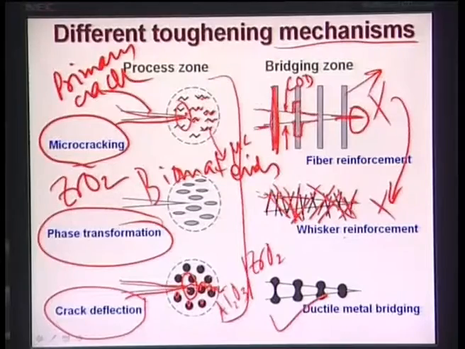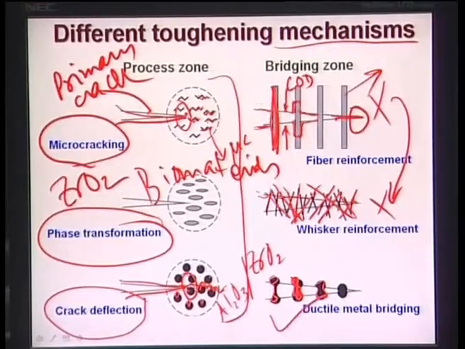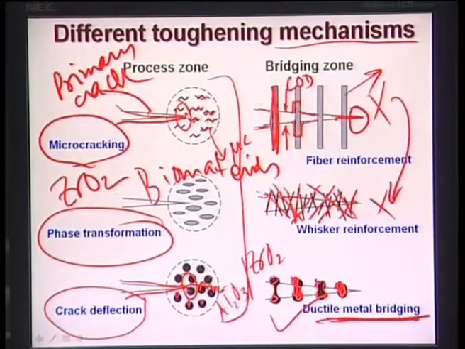The last point is ductile metal bridging. Ductile metal bridging essentially means you have metallic particles. Now you know at the crack tip stress field, these metallic particles will undergo plastic deformation. This plastic deformation means they will essentially flow. Flow means there is a plastic flow of the ductile metals, and if there is a plastic flow in this ductile metal, then what will happen? With this plastic flow, the crack tip will be subsequently reduced, and accordingly this ductile metal will act more like a bridging element.